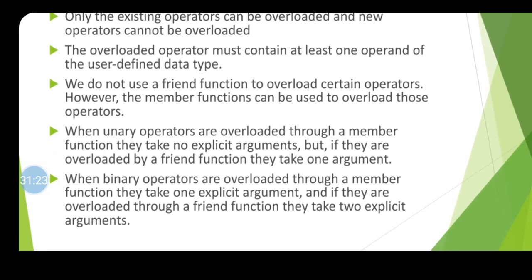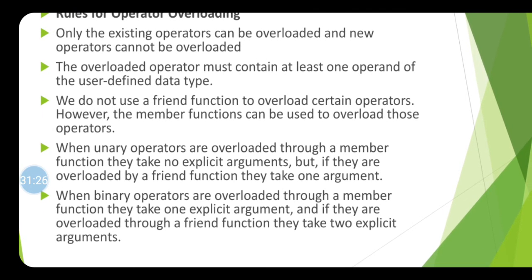Now next, we do not use friend function to overload certain operators. However, the member function can be used to overload these operators. Okay? When unary operators are overloaded through member function, they take no explicit argument, but if they are overloaded by friend function, they can take one argument. And the last rule, when binary operators are overloaded through member function, they take one explicit argument, and if they are overloaded through friend function, they take two explicit arguments.